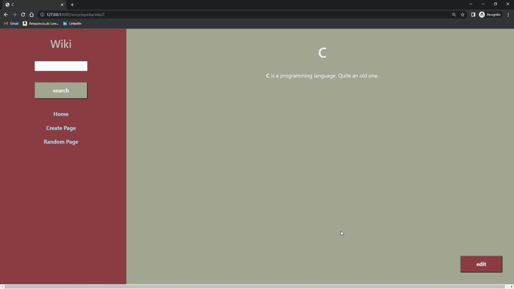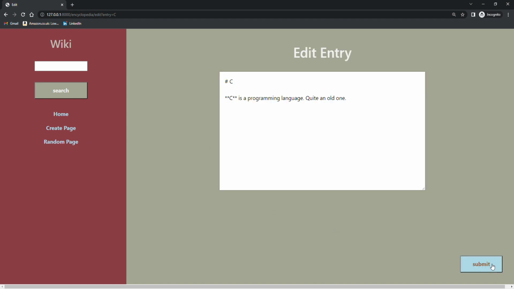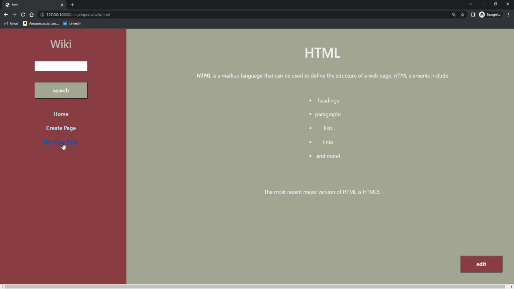So when we want to edit, we have there the text area which has been pre-populated with the entry data. So just to finish off, the final page that was added is the random page. So if we click on a random page, we just get a random page from anywhere within the entries of the encyclopedia.